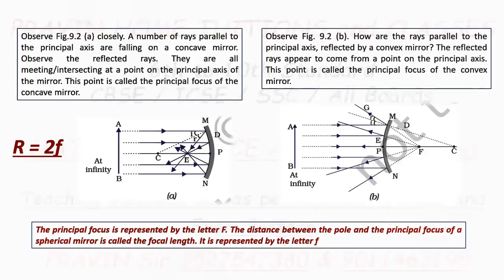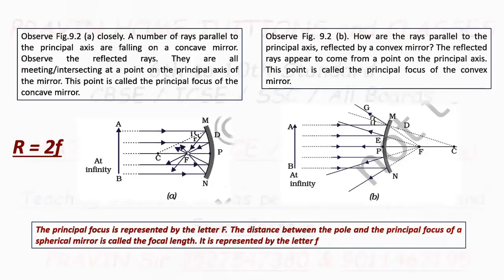Focus or principal focus is represented by capital F. Center of curvature is represented by C. Radius of curvature is represented by capital R. And now the distance FP is called the focal length of that spherical mirror.